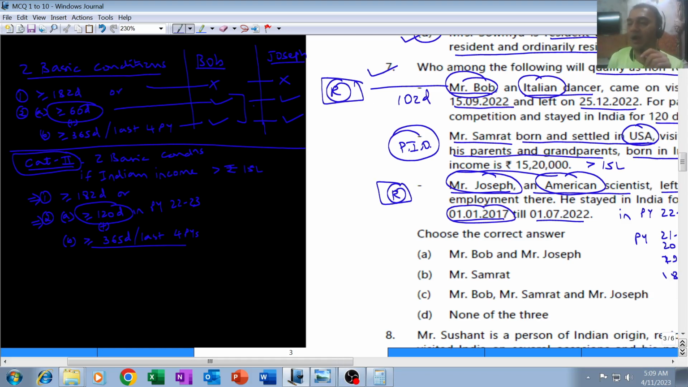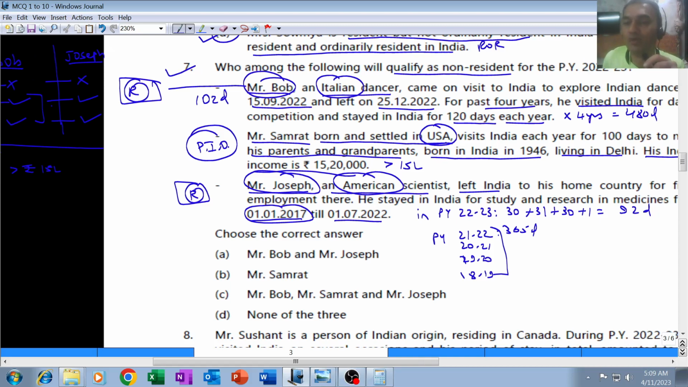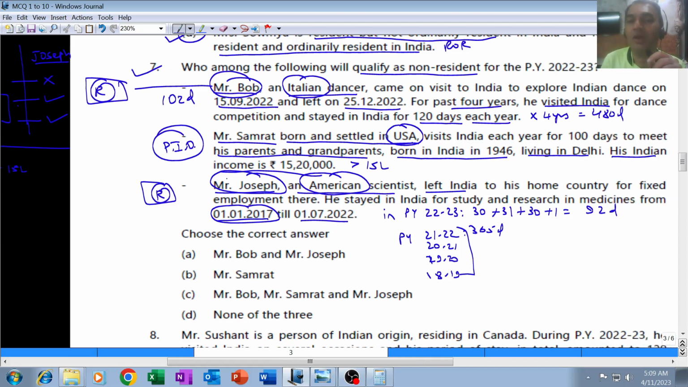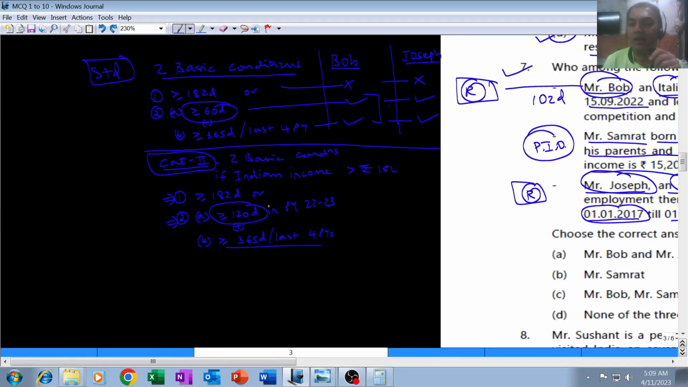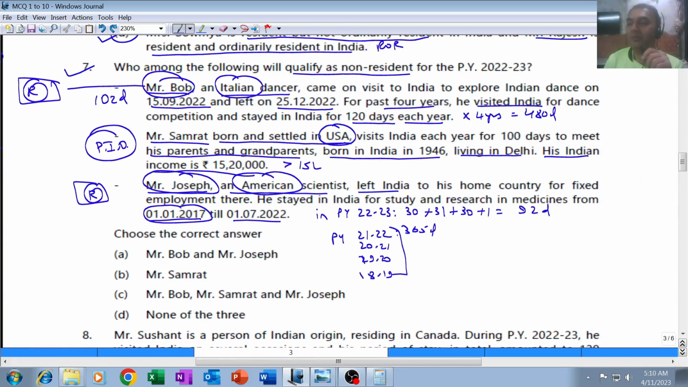Rest left out is Samrat. Let's just work it out for him also. I'm definitely pretty sure that Samrat would be non-resident because somebody has to be non-resident, but still let's check it out because the fourth option is none of the three. Since the fourth option is none of the three, we will have to check out the residential status of Samrat. Samrat will be resident in India under category 2 if he is present in India for 182 days or more, or is present in India for 120 days or more in the current year plus 365 days in the last 4 preceding previous years.